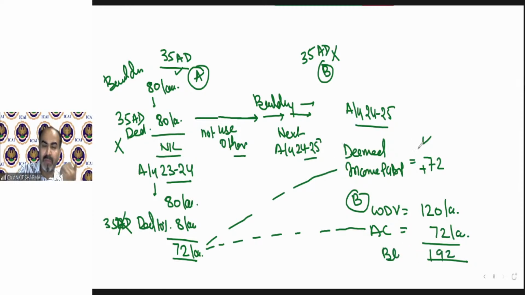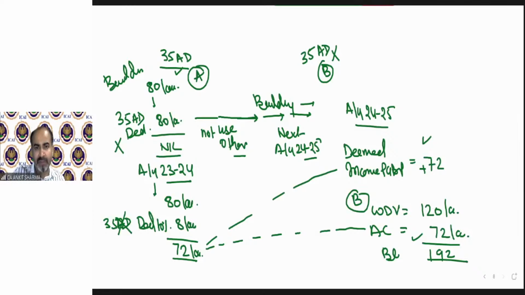So technically, whatever will be your deemed income under PGBP, generally that will be the actual cost in the hands of unit B. So if there is any asset which has been used under section 35AD business and claimed deduction and is transferred to a unit which is not eligible for section 35AD before expiry of 8 years, then the amount, if section 35AD had not been in place in the old unit, will be your deemed business income and the cost will be the same in the new unit.